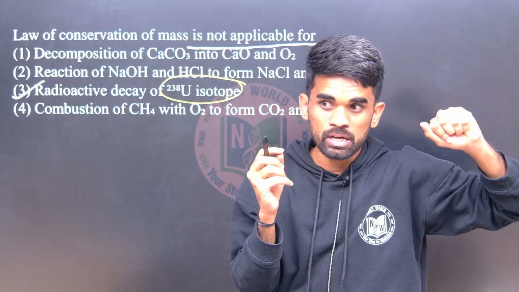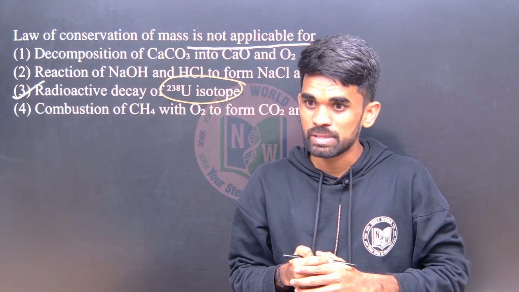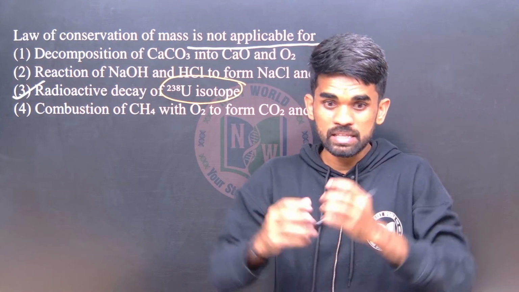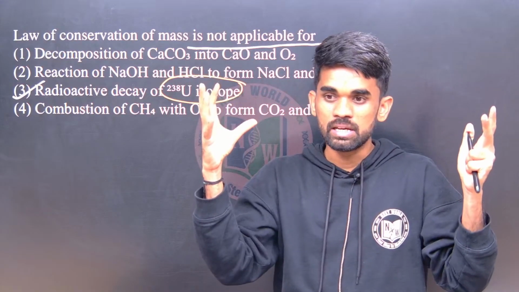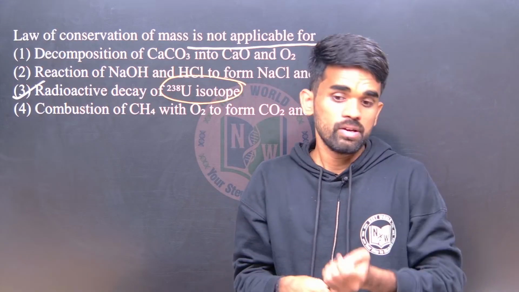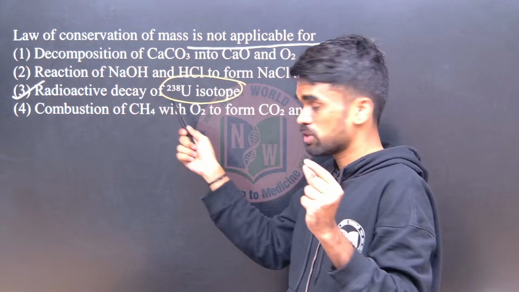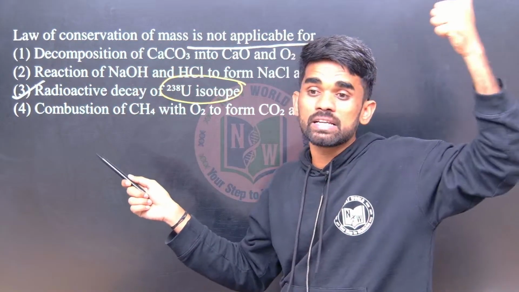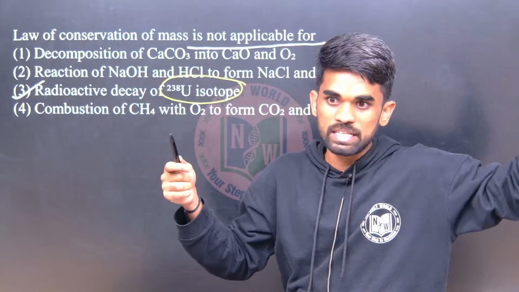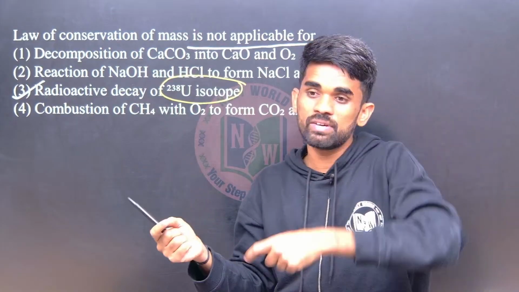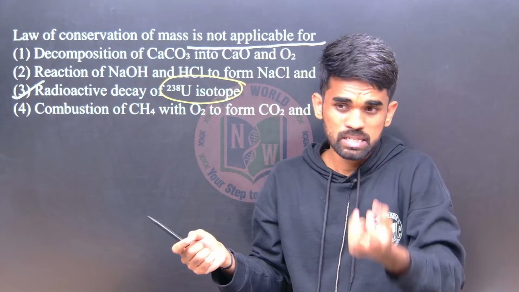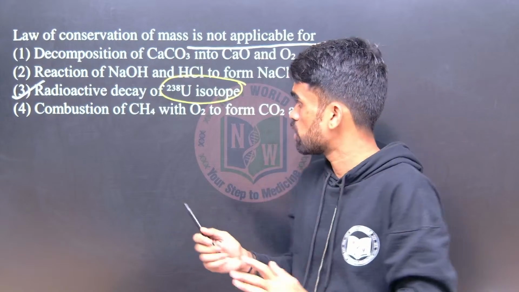For example, you are seeing these nuclear weapons now. So in that, we are seeing a high amount of energy is released. How is that energy generated? Some of the mass of that particular substance we are taking will be converted into energy form. Therefore, if it is converted into energy form, the mass number will decrease a little bit. That is what you should remember.